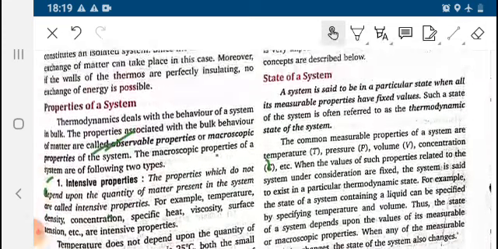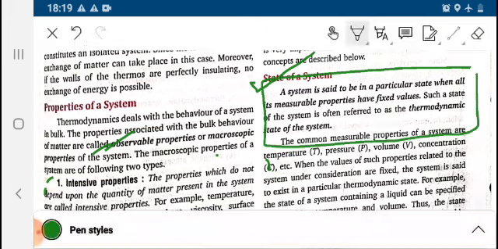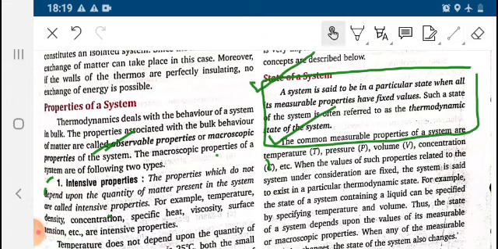After this, state of system. What is the state of system? It's a very general term. State of system means the properties or the values which define the system. These are the state of system: pressure, volume, temperature.